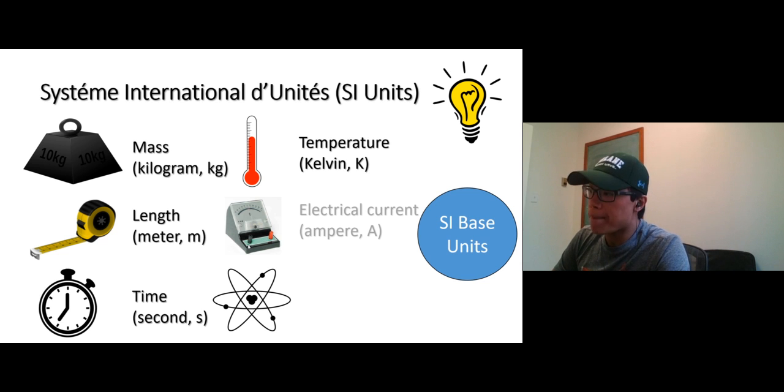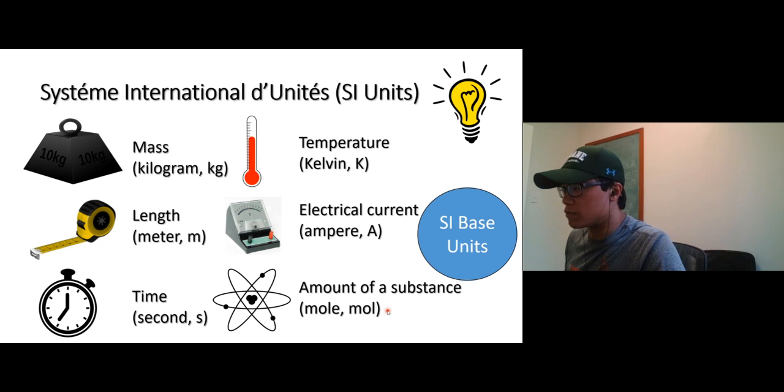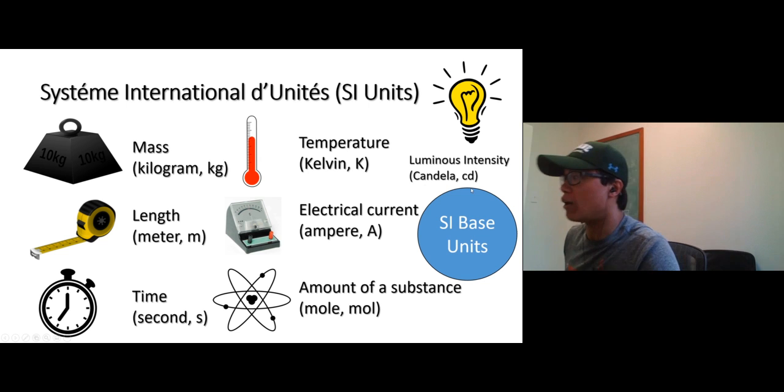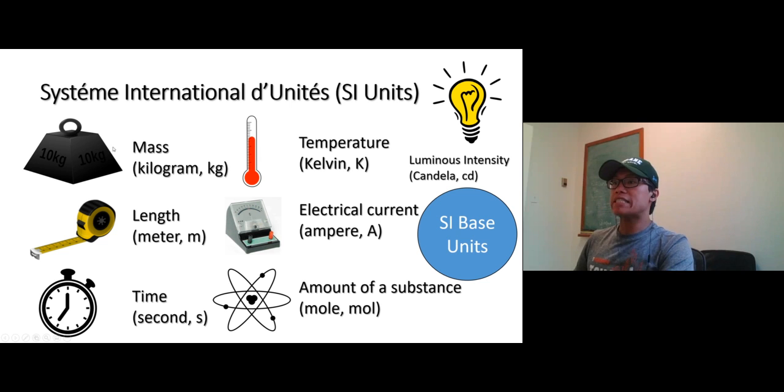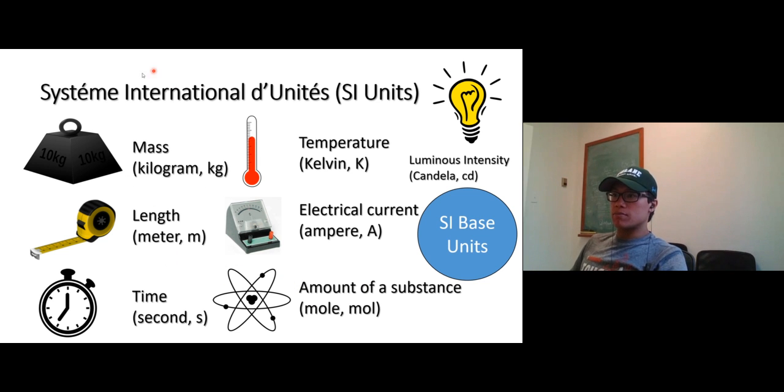Electrical current, we use ampere. You probably heard the word ampere before. The amount of substance, this is in chemistry, we use mole. You can write MOLE, the short form is MOL, just ignore the E, that's fine. We're going to spend a lot of time on mole. And the intensity of light, luminous intensity, candela or cd. So there are 7 SI base units that we're going to use in this course, but we're going to spend most of the time here. Physics is going to be right here. Chemistry we go right here: mass and amount of substance in mole.